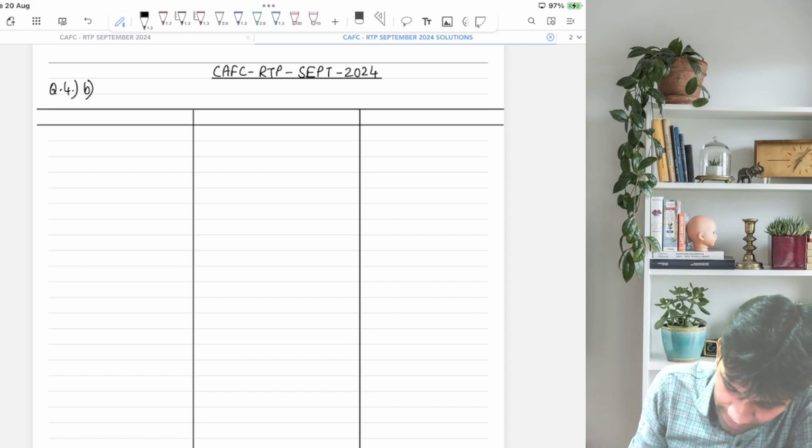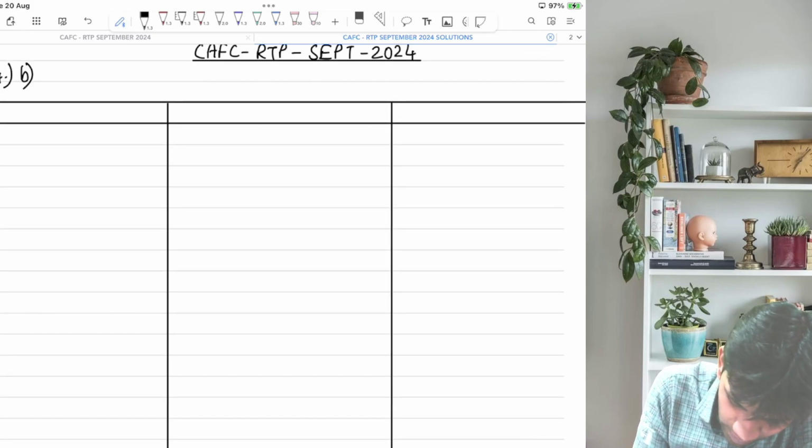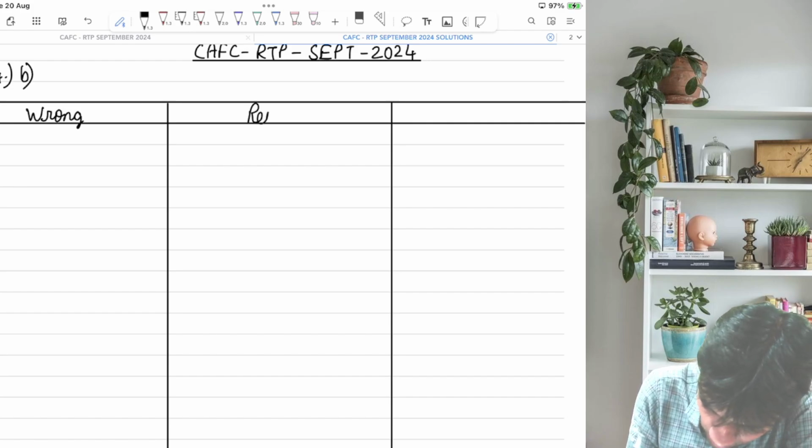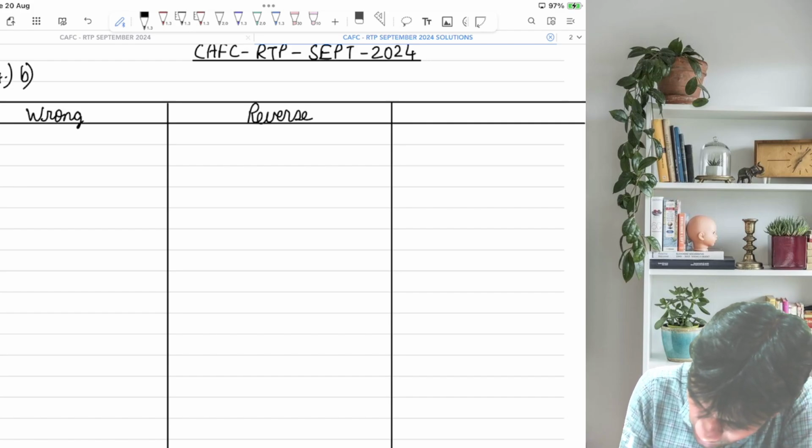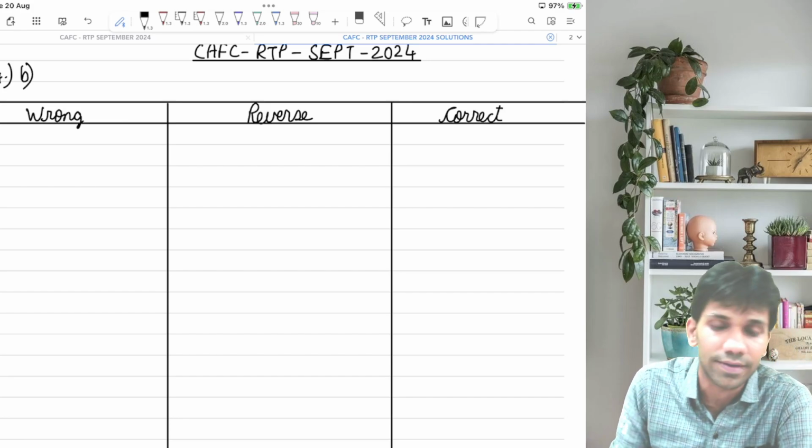I'll show you how we pass the correct, wrong and reverse entries. This will be the wrong one. This will be the reverse one. This will be the correct entry. And after this will be the rectified entry.